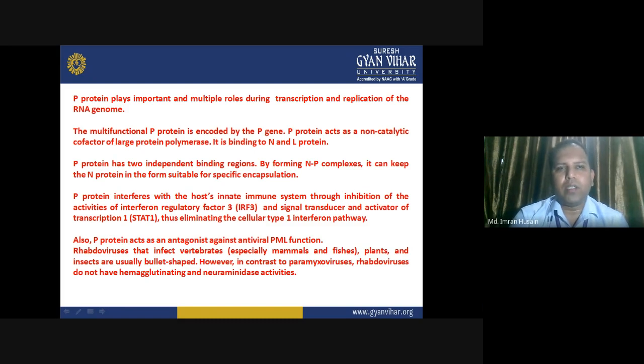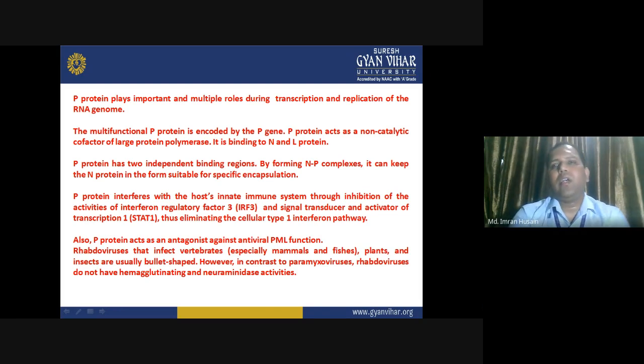P protein plays important and multiple roles during the transcription and replication of RNA. The P protein assists in the process of transcription and replication of the RNA genome of rhabdoviruses. The multifunctional P protein is encoded by the P gene.